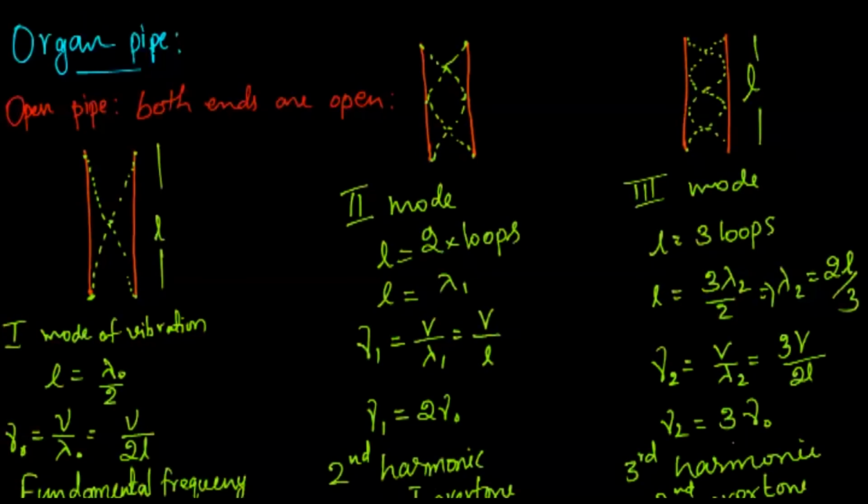And from this, it is evident that all the harmonics are present: first harmonic, second harmonic, and third harmonic. Therefore, in the case of an open pipe, all harmonics are present. Now, let me study the closed pipe. A closed pipe means one of the ends is closed and the other face is open.